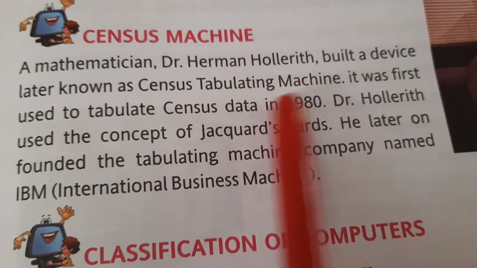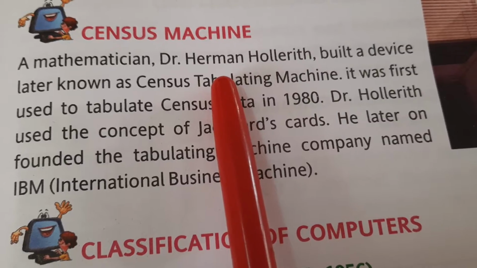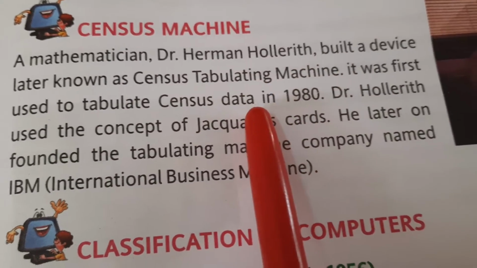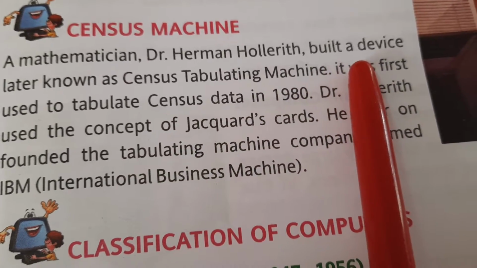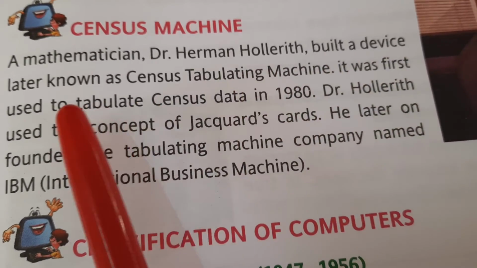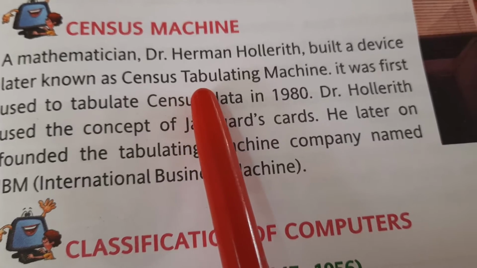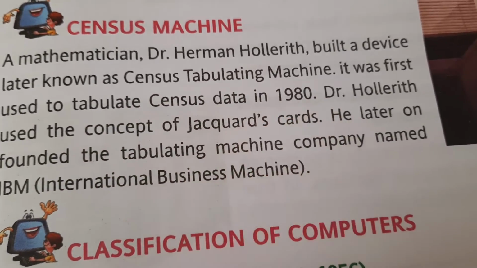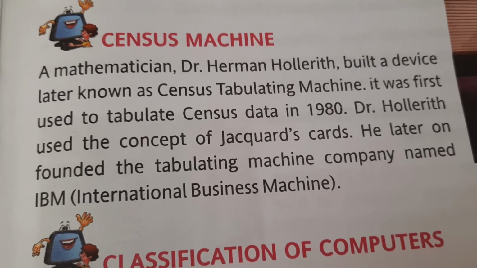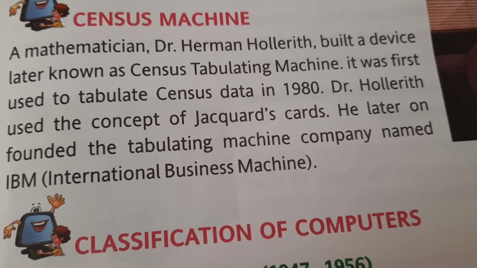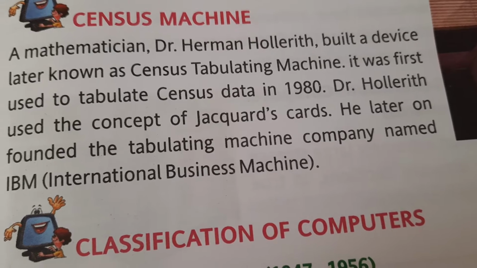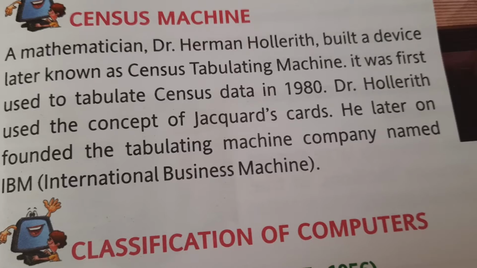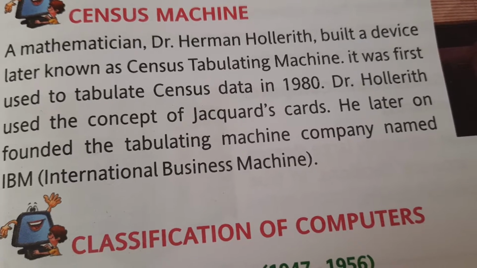Means we are talking about census machine which was developed by Dr. Hermann Hollerith. He was responsible for developing a device known as a census tabulating machine in which census data was tabulated. Census data is like, every year or every 2 years the government decides to find out the data related to the population.